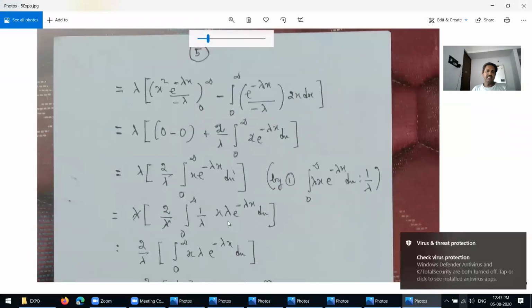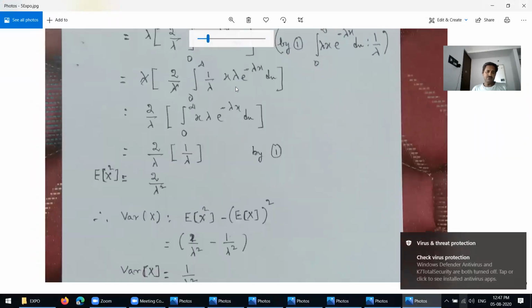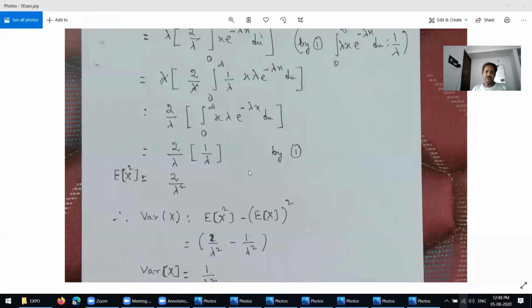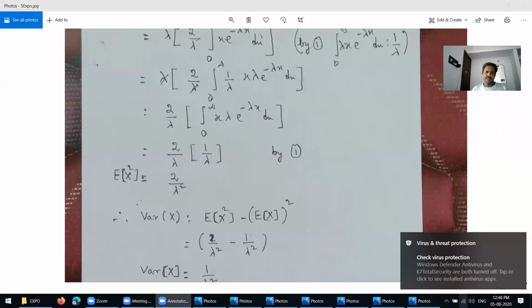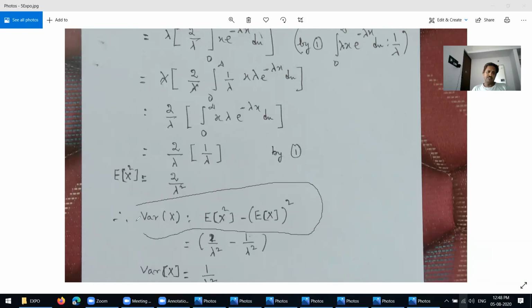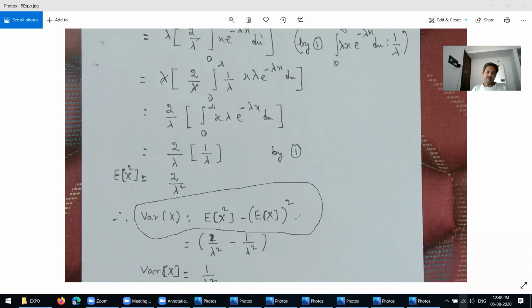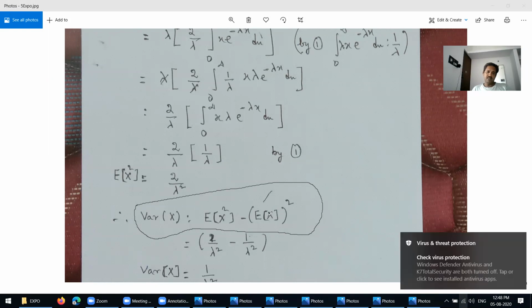Next we have to find the variance. This is the formula for the variance. Mean and variance are very important for exponential distribution. The variance of x equals expectation of x squared minus expectation of x the whole square. Already we have done the expectation of x. This one is nothing but 1 over lambda, so this one is 1 over lambda, as we know.